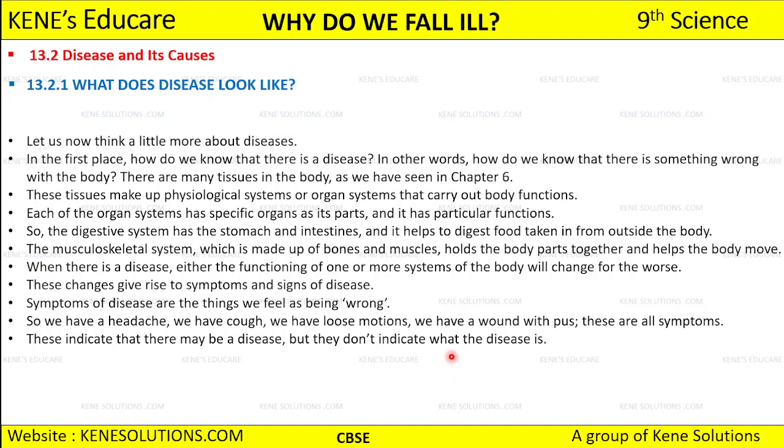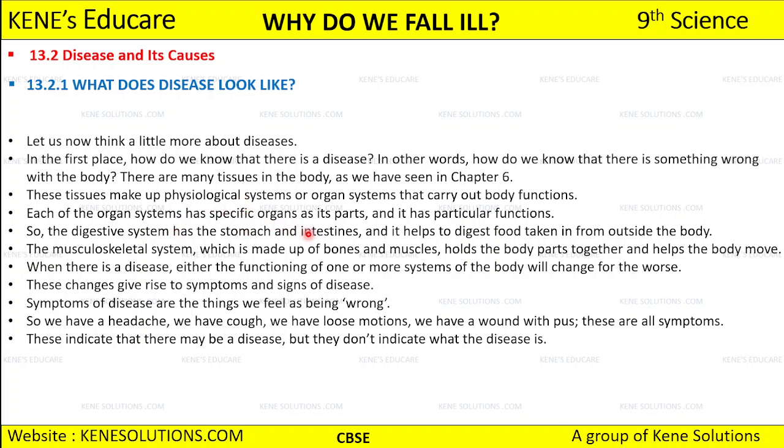These tissues make up the physiological systems. When a group of tissues having the same structure and function come together, they make up our organ. And when certain organs come together and perform their function, we call that an organ system. So these tissues come together and make these physiological systems in our body. This physiological system, or organ system, carries out the body function, right. Each organ system has specific organs as its parts.